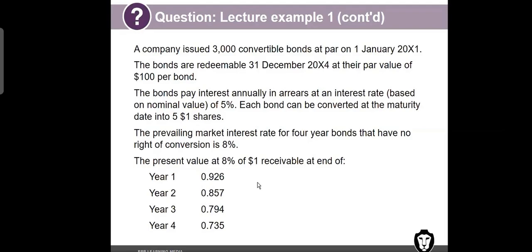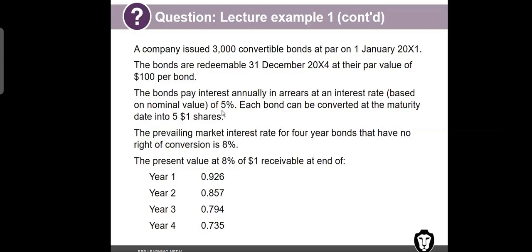So it says that the present value of 8% of $1 receivable at end of year 1 is 0.926, 0.857, 0.794, 0.735, and so on. So what do we need to do? Now, remember that we are talking about a compound instrument, a convertible debt.